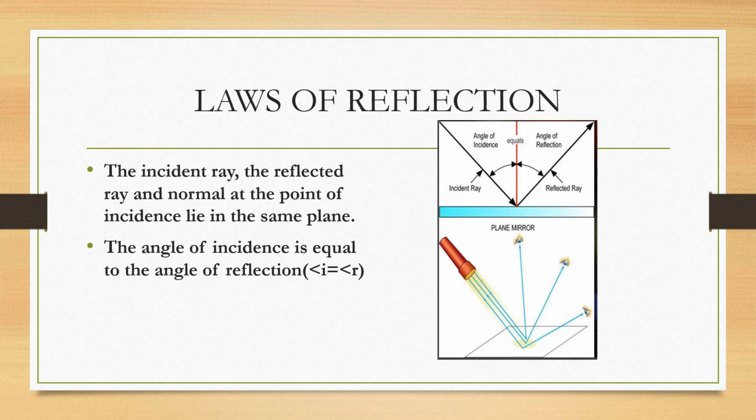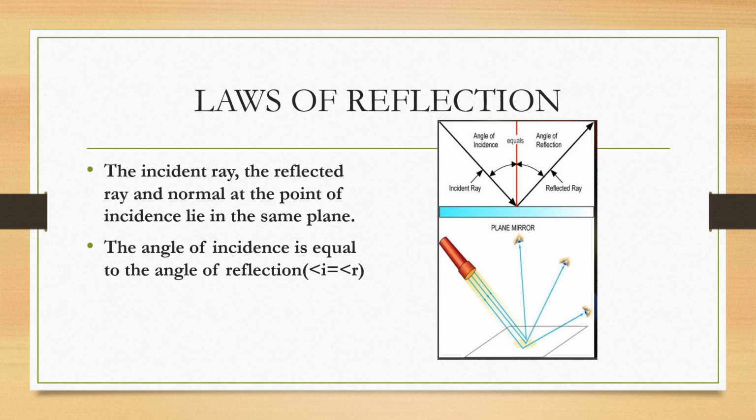Now let us see laws of reflection. The incident ray falls on an object, forming an angle of incidence. It will be bounced back, reflected back with a reflected ray, forming an angle of reflection. At the point of contact, we can draw a perpendicular known as normal. These three, the incident ray, reflected ray, and normal, are lying on the same plane. This is the first law of reflection.